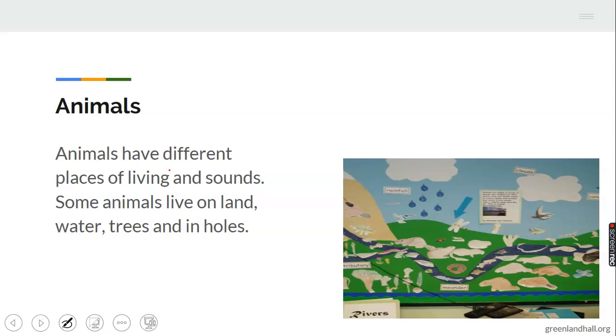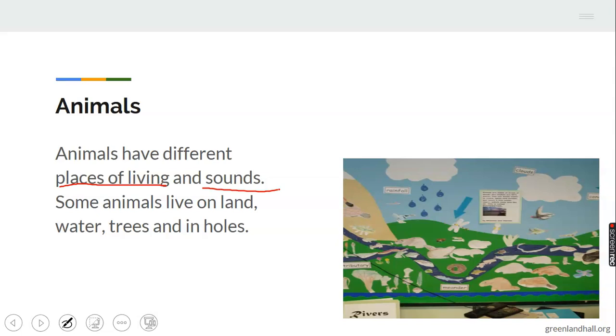Okay, what are animals? We are talking about the habitation and the sound of animals. Of course, animals are also living things. Living things means they have life, and they have some qualities like human beings. You know, they can move, they can eat, they reproduce and stuff like that. We've learned about animals a lot. Today, we are only focusing on their habitation and their sounds. Animals have different places of living, and they also have different sounds.